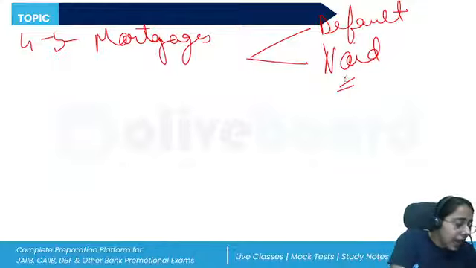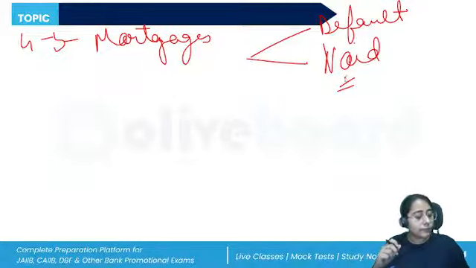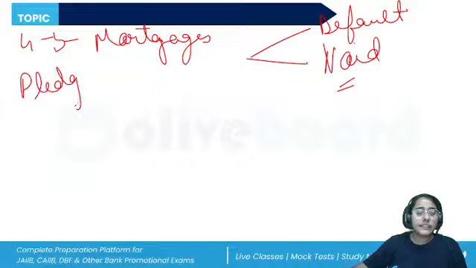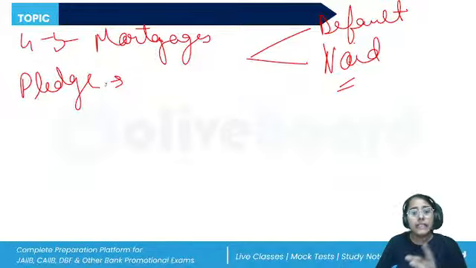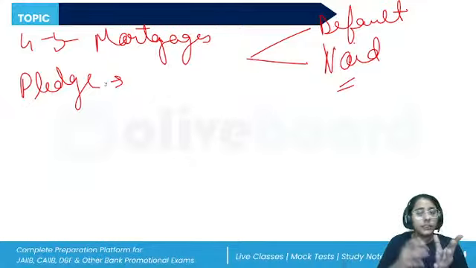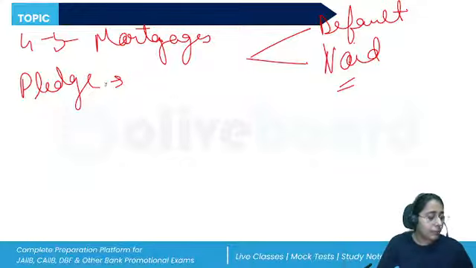All right. Other than that, I can see questions were also asked from pledge. So what is the meaning of pledge? Pledge simply means the bailment of goods to keep them as security for a loan that is taken. So revise the pledge, the characteristics of the pledge, the responsibilities of the pawnor and the pawnee, the legal implications, and the difference between actual delivery of goods and constructive delivery.